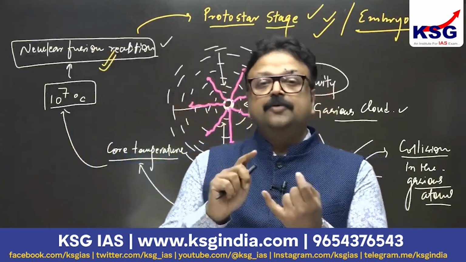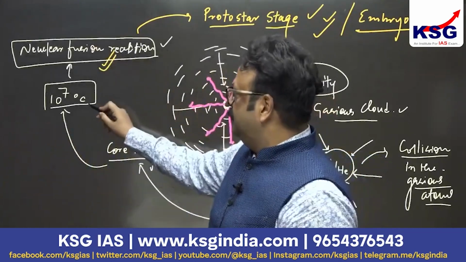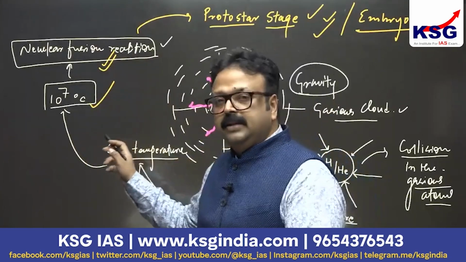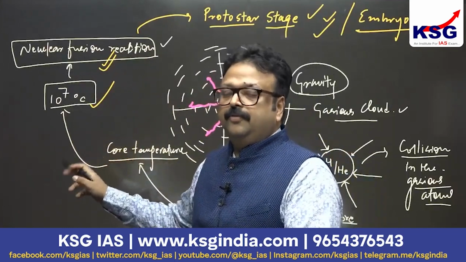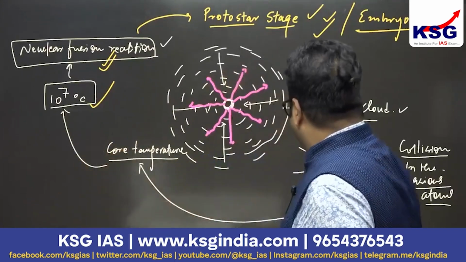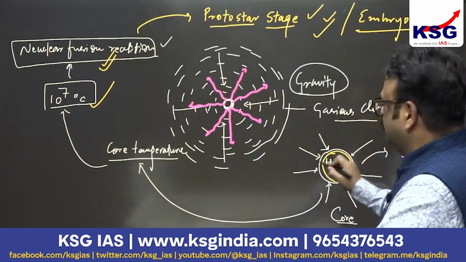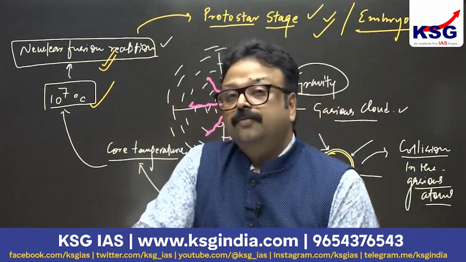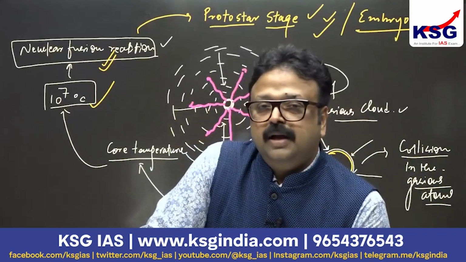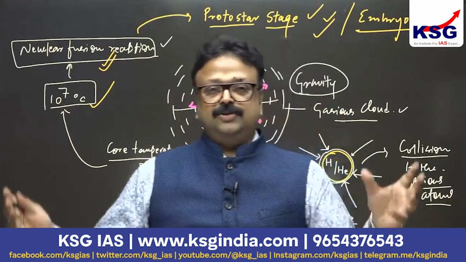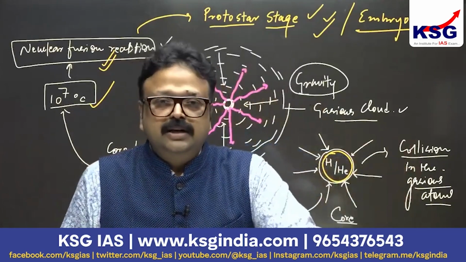The requirement is very high temperature, that is 10 to the power 7 degrees centigrade. Second thing, there should be hydrogen. Hydrogen is going to be the fuel for this reaction, and the hydrogen inside the core is going to be heated up to 10 to the power 7 degrees centigrade. From where did this heat come? It is because of the collision of hydrogen. Why the collision? Because of the gravity of the outside cloud.